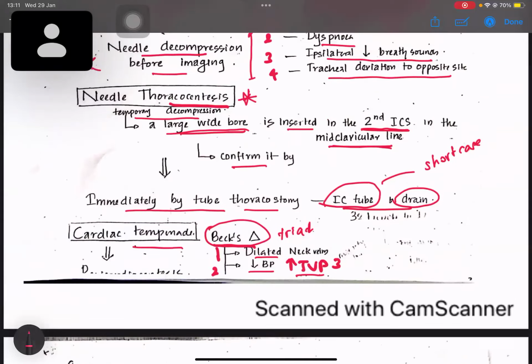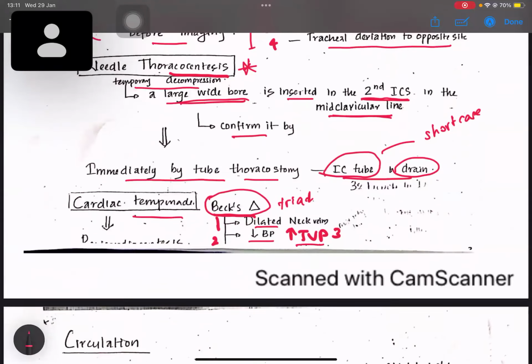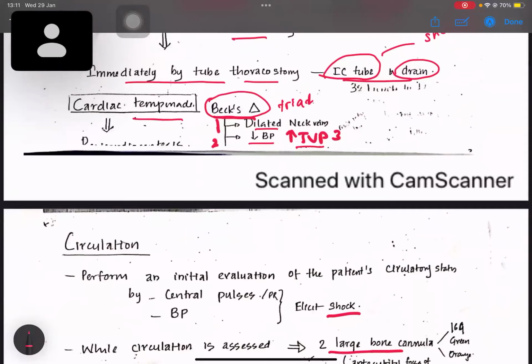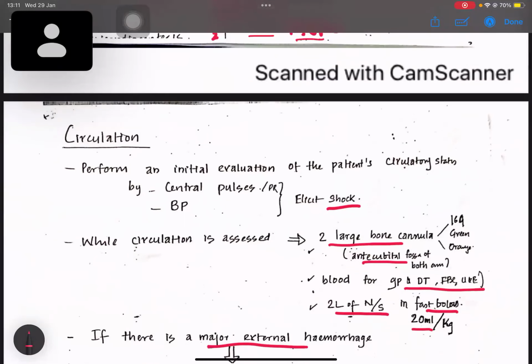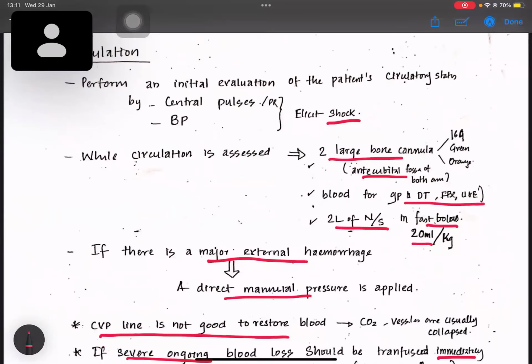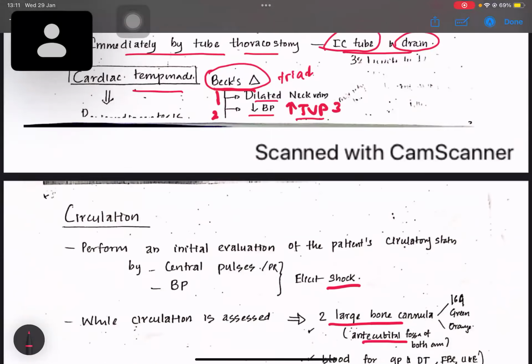So I'll be telling all the important points that you have to tell in the vivas as well as in your MCQs. So listen to them and make a note for your exam.